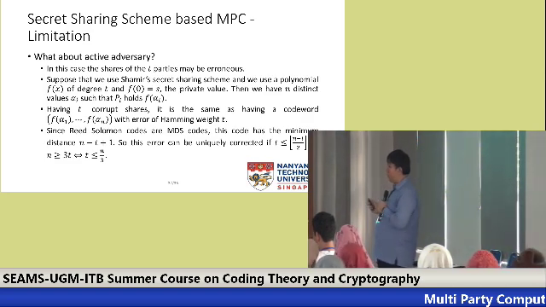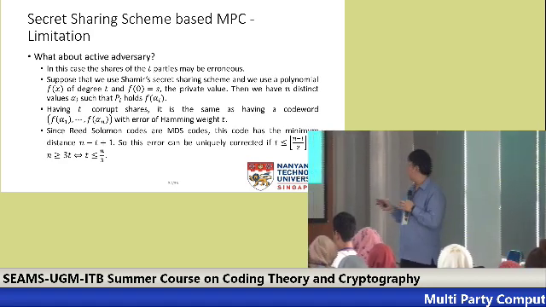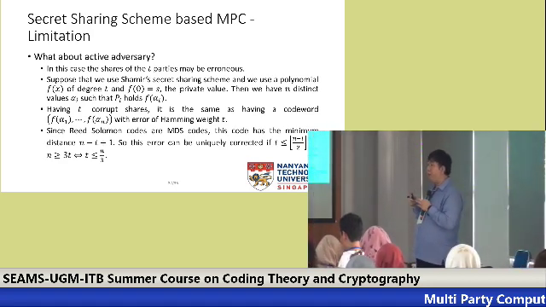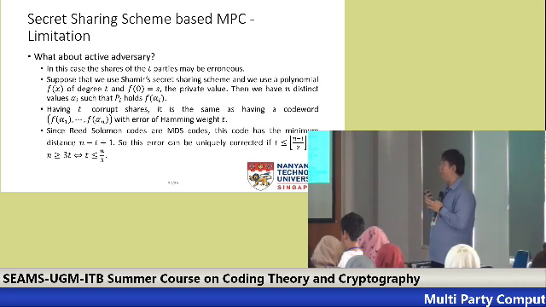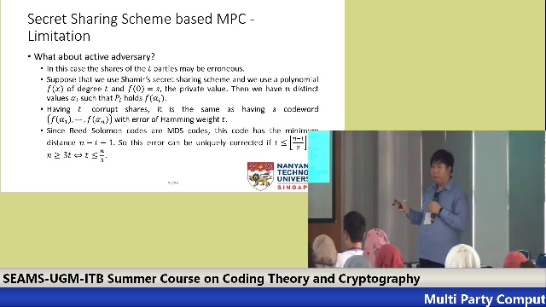So this tells us that if you are using Shamir's secret sharing based MPC to calculate addition and multiplication, you can be secure against an active adversary, and you can even correct the result of the calculation, as long as the adversary only controls up to n over 3 of the parties.